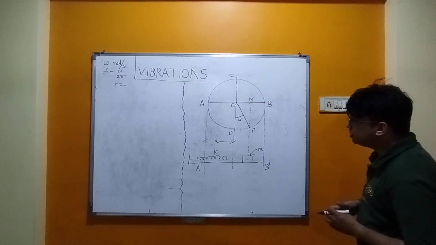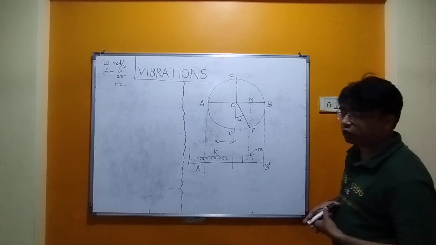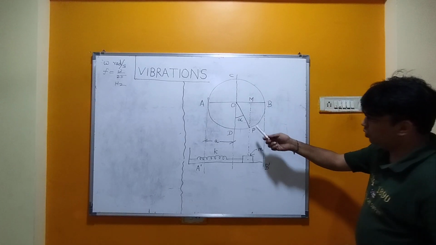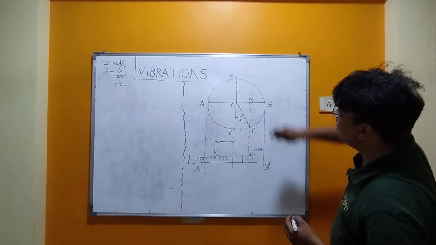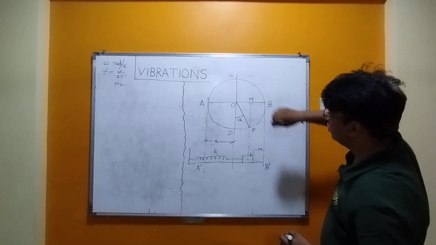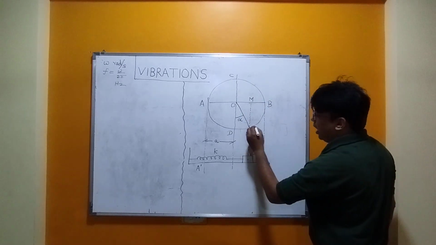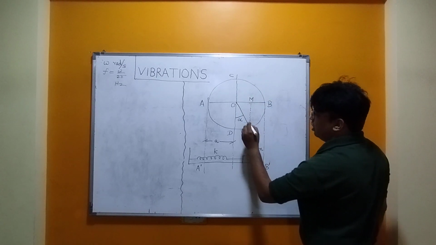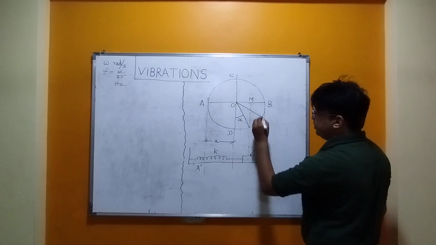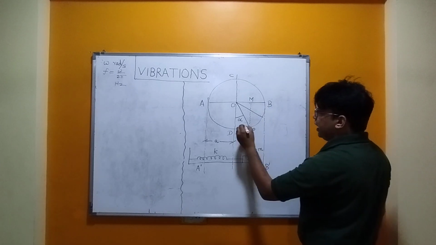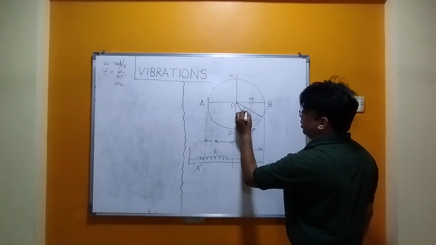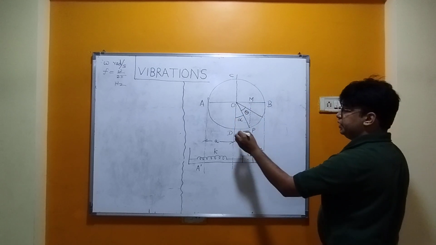So now let us have the analytical aspect of this lecture. I am writing over here, this is the displacement. This is the particle, and it is displaced to this position in time t. This is alpha, and this angle is the angle covered in time t.